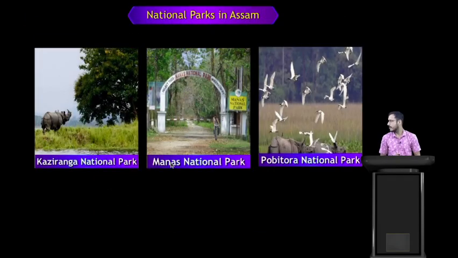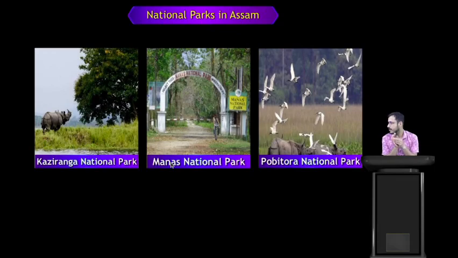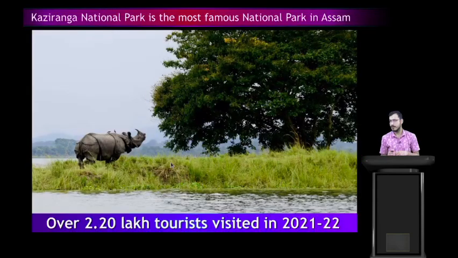Now here, national parks in Assam. You can see some national parks in Assam state: Kaziranga National Park, Manas National Park, and Pobitora National Park. Kaziranga National Park is the most famous national park in Assam. Over 2.20 lakh tourists visited in 2021-22.